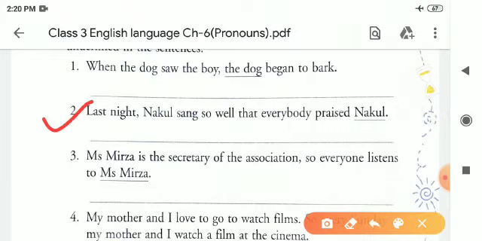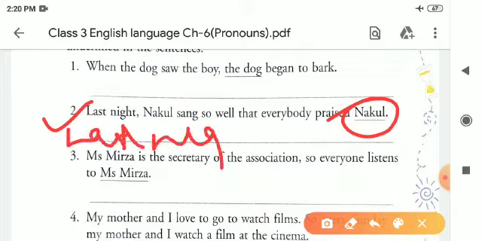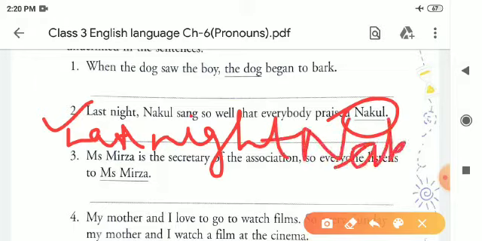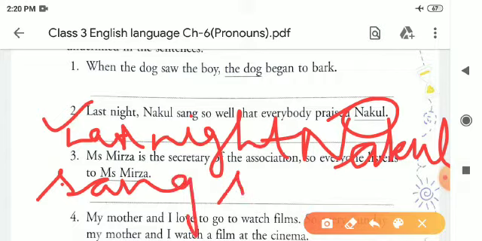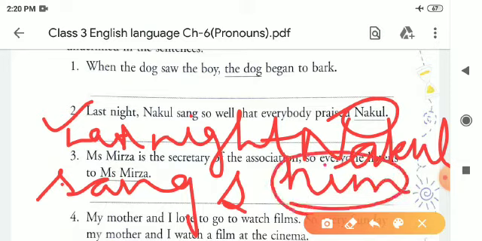Last night Nakul sang so well that everybody praised Nakul. So Nakul is a boy, so we will use him. Last night Nakul sang so well that everybody praised him, because children, we can't write Nakul again and again. In the place of Nakul we will write him. Him is a pronoun of Nakul.